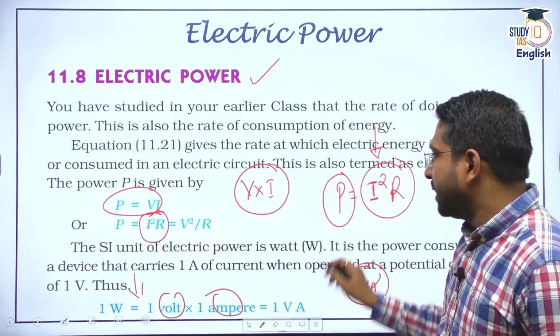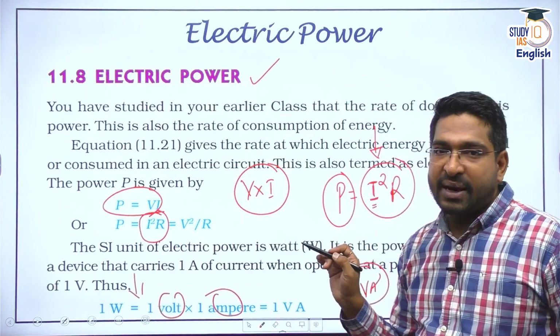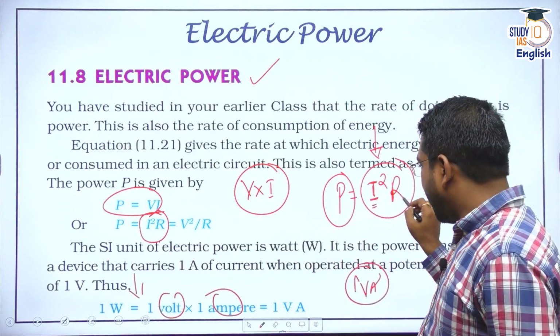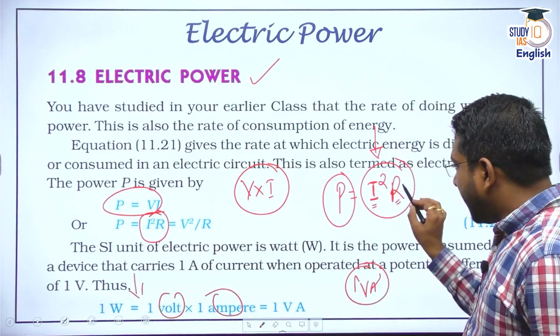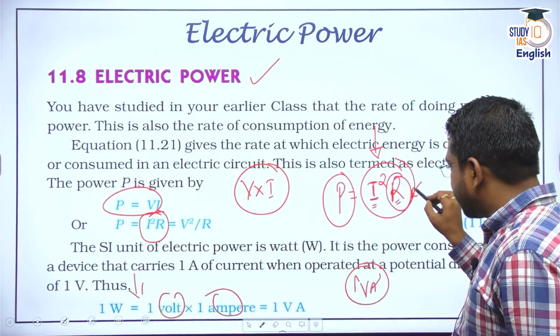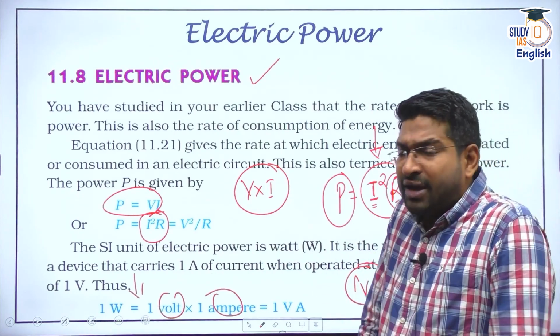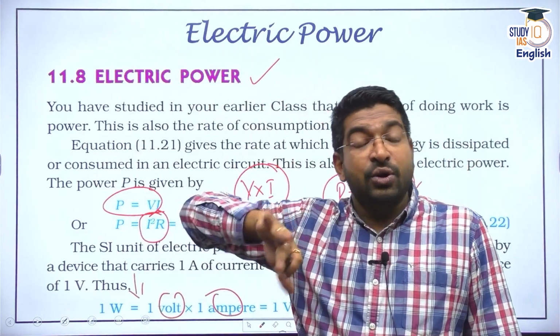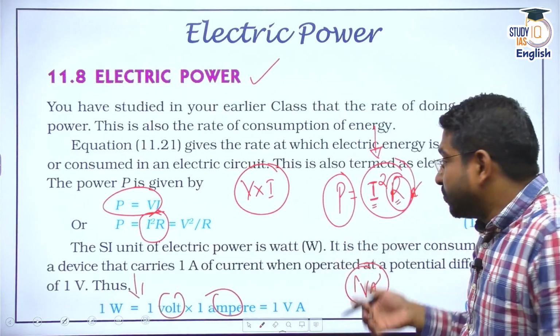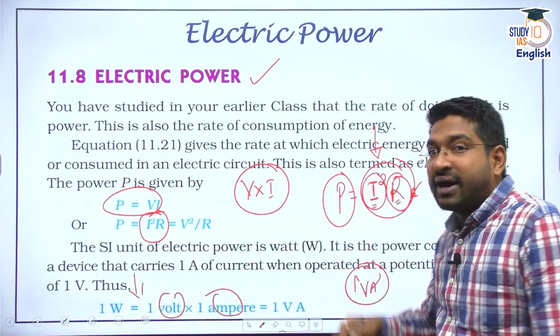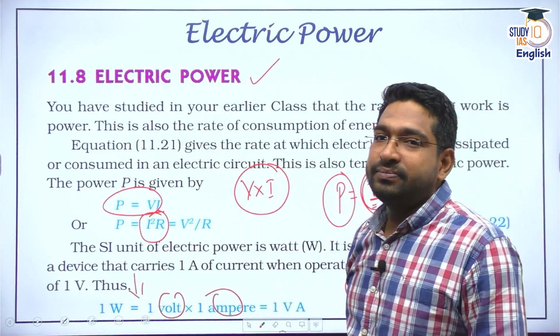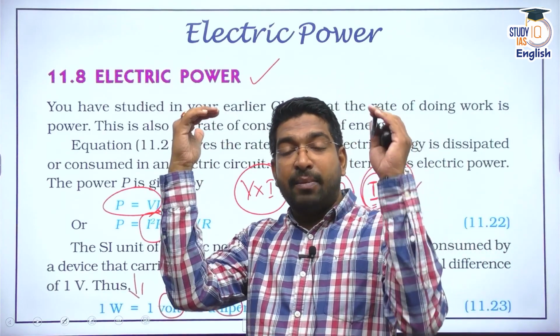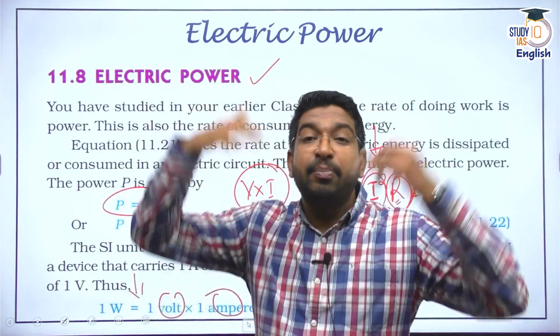Power depends on the amount of current passed, the square of the current, and the resistance. You do understand, I cannot play around with resistance because I use only one kind of wire. You have aluminum wires for transmission. I cannot change that material. So what do I play around with? I play around with the amount of current that passes through it. So I reduce the amount of current by stepping up the voltage.